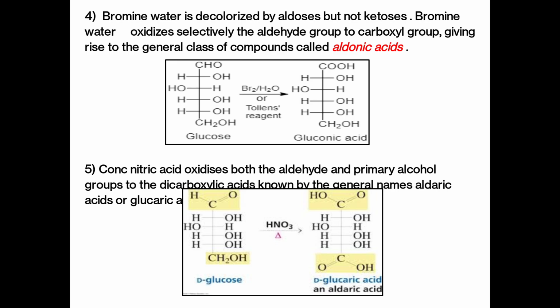So, in the glucaric acid, you can observe there are two carboxylic acid groups present at the position number 1 and at the position number 6. Hence, it is called as dicarboxylic acid. Di means two, carboxylic acid means C double bond O, OH functional group. Hence the name is given dicarboxylic acid group. You can observe the structures in the image.